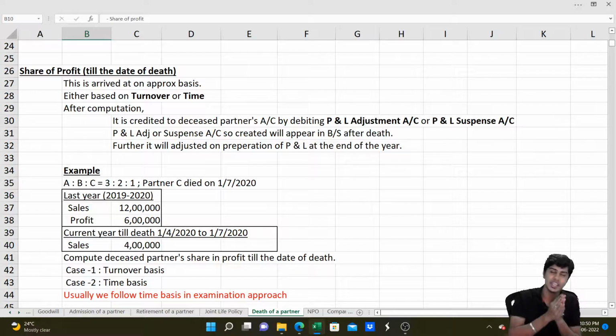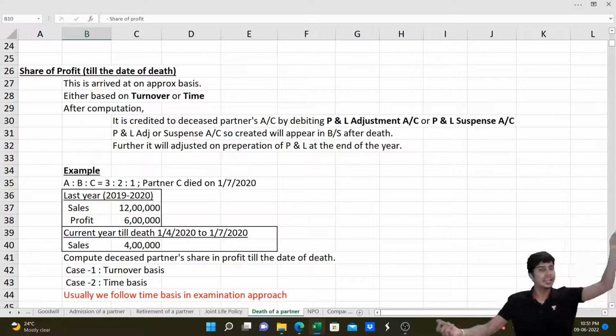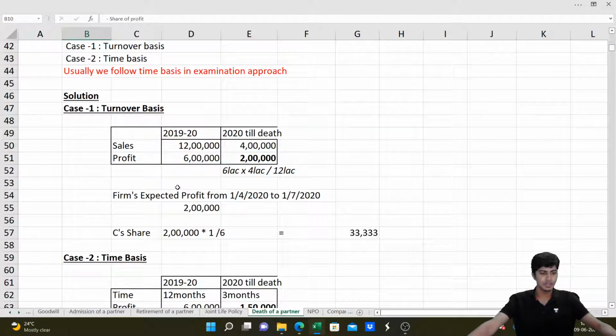So that way we compute expected profit, and on that expected profit we compute his share and then give it to him. It will be written to P&L adjustment or P&L suspense, which will be adjusted at the end of the year. So till then it will remain that way. That's an important point that you need to know.